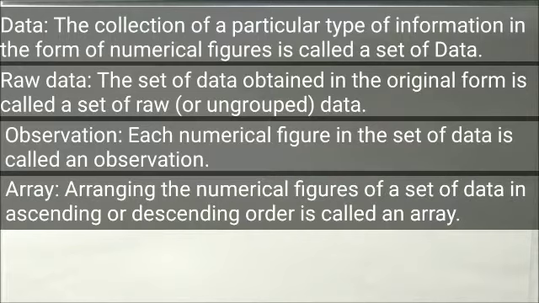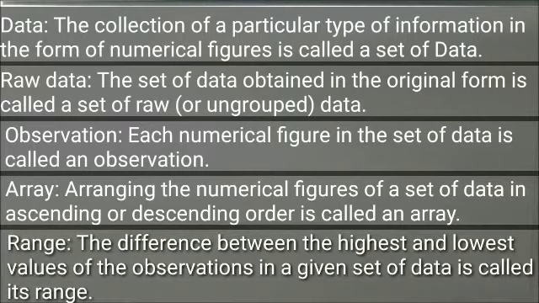Now array. Arranging the numerical figures of a set of data in ascending or descending order is called an array. So array means if you arrange the data either in ascending order or in descending order, then we call it an array. Now range.